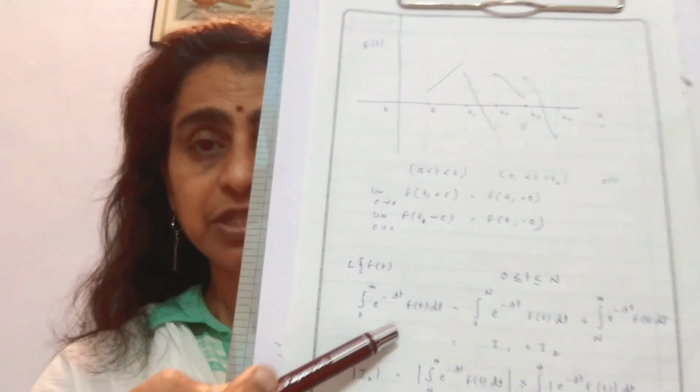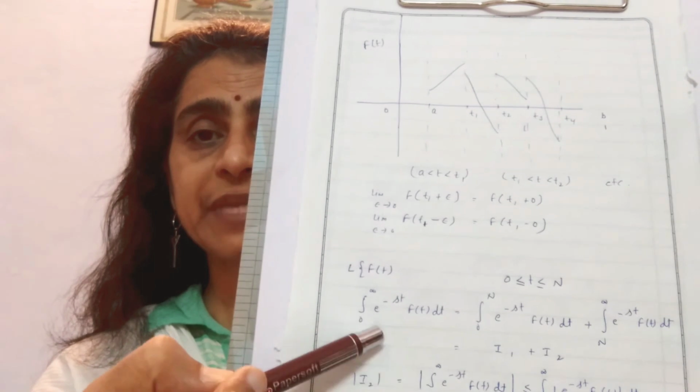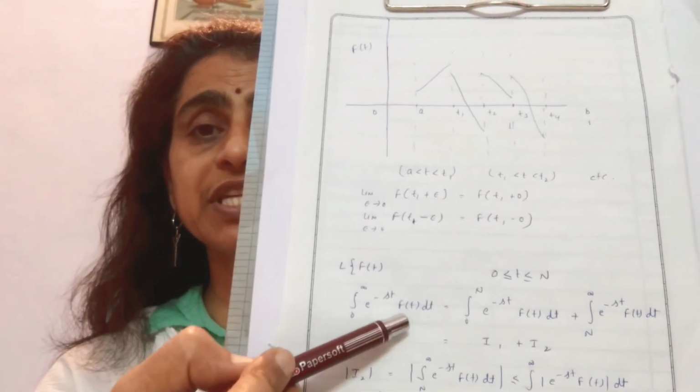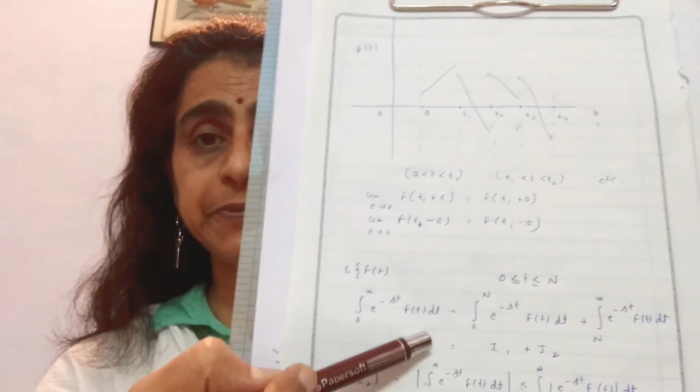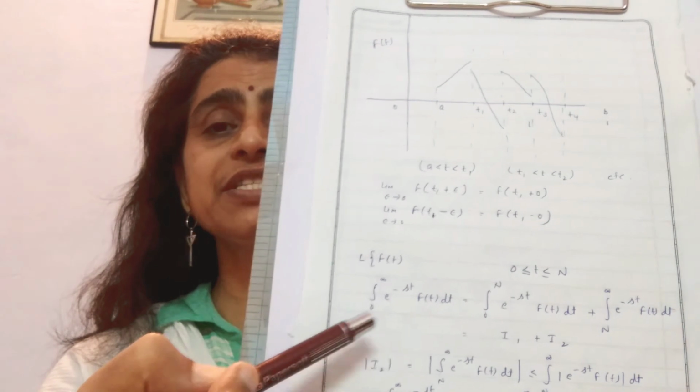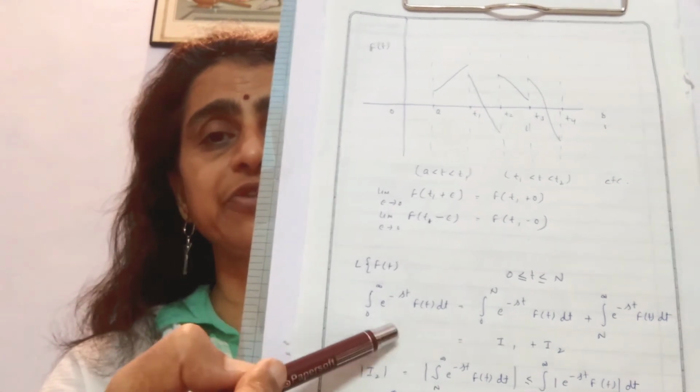This is integral from 0 to infinity of exponential of minus st f(t), the same function f(t), into dt. So this is the Laplace transform of f(t) by definition.